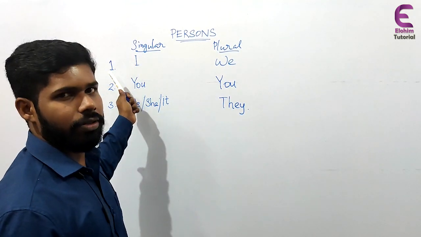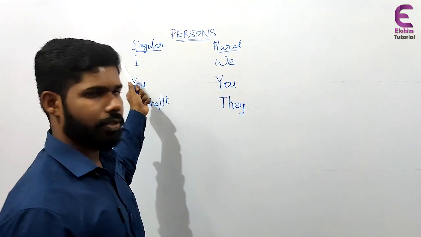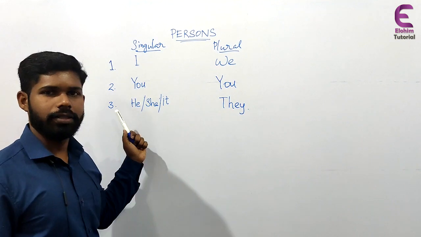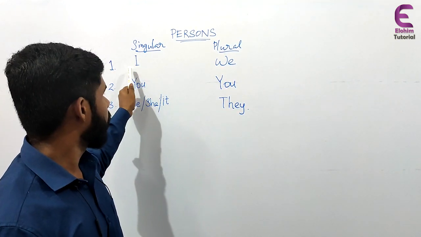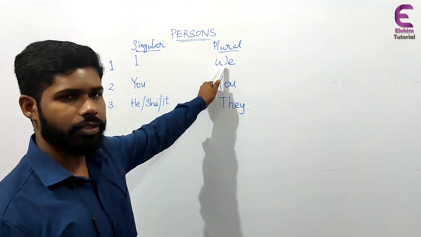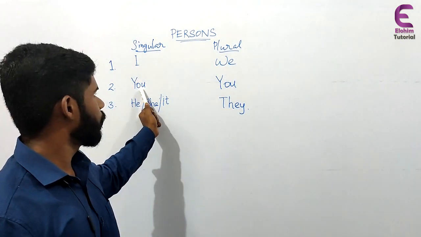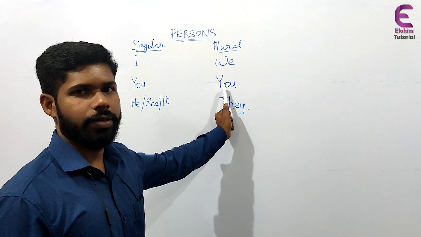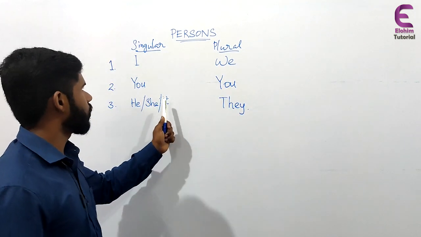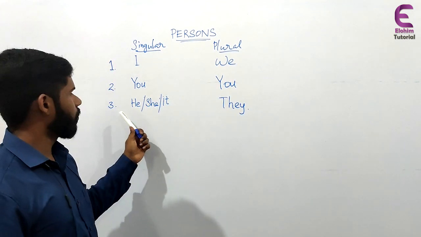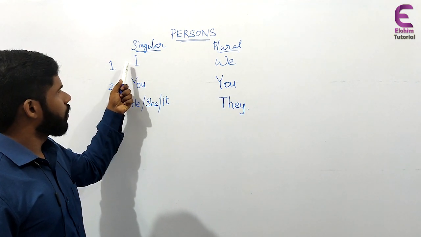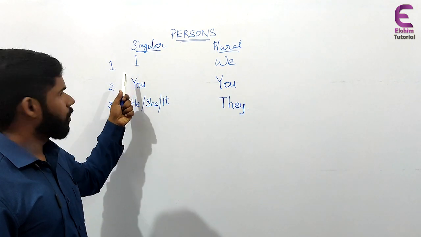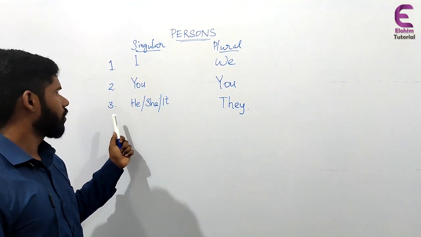We learned about three persons: first person, second person, and third person. First person, there is only I and the plural is we. Second person you, plural also is the same you. And all other subjects are coming under the third person. Anything except I and you is known as the third person.